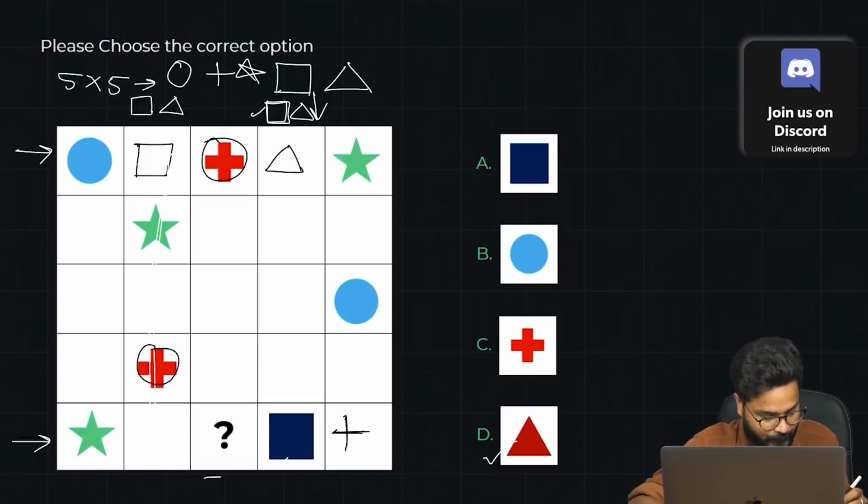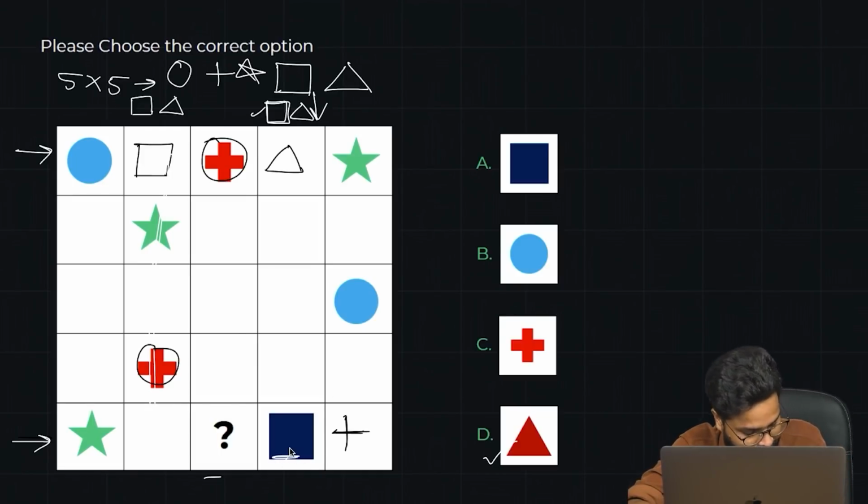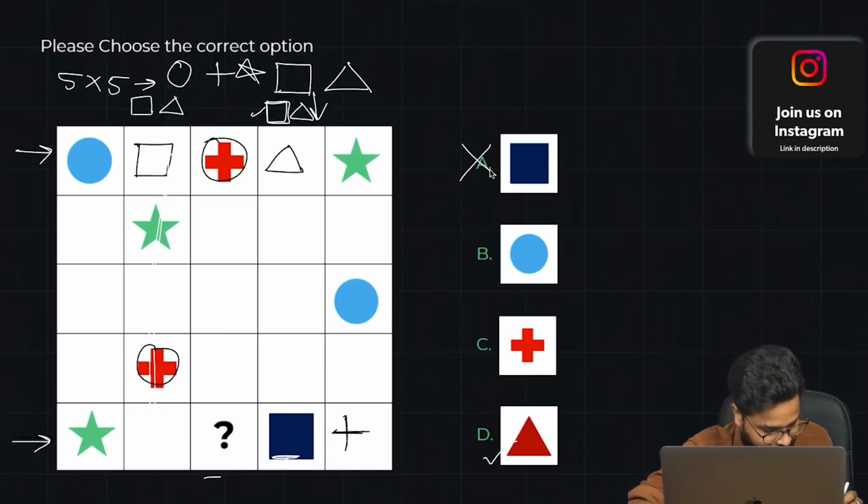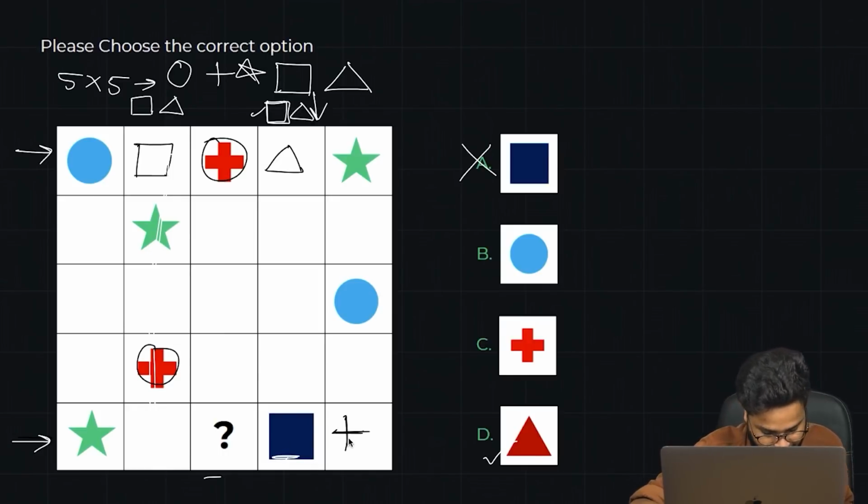Let us eliminate first. There's a square already. Cannot be the case, right? Plus sign, we have already placed a plus sign, so a plus sign cannot be the case, right? Can this be a circle? Yes, this can be a circle. Can this be a triangle? Could be a possibility, this is a triangle. So it could be either a circle or a triangle.